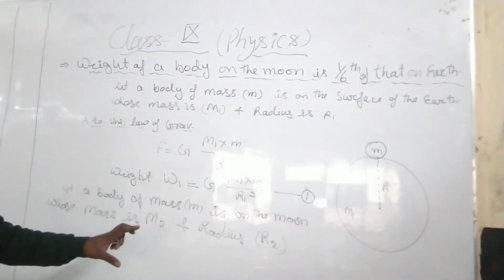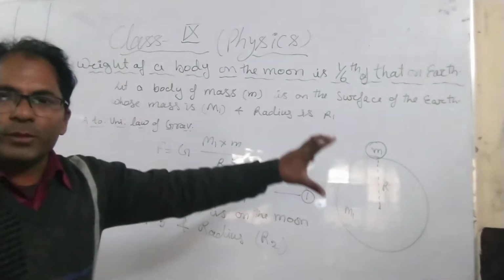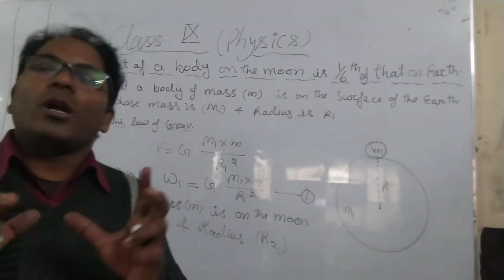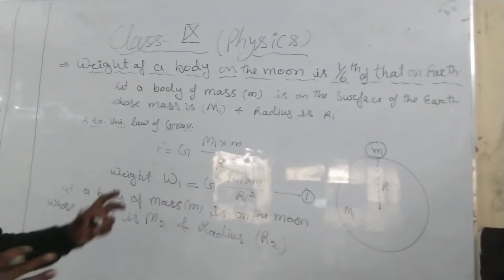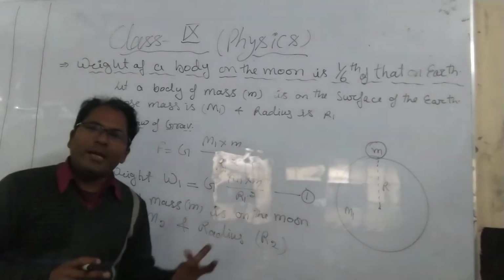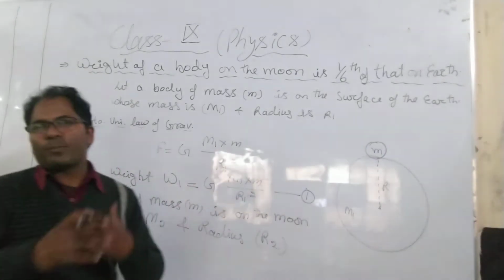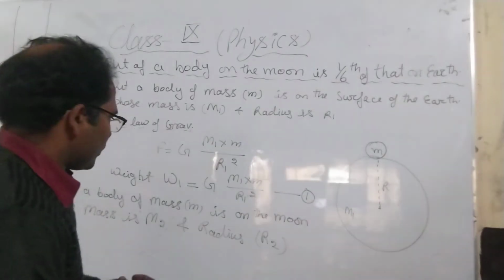Okay, same body. Now the same body is kept on the surface of the moon. The body is not going to be changed. So mass of the body will remain constant, as you know that the mass of the body remains constant anywhere. But the weight of the body changes from place to place. Okay, this is the main difference between mass and weight.